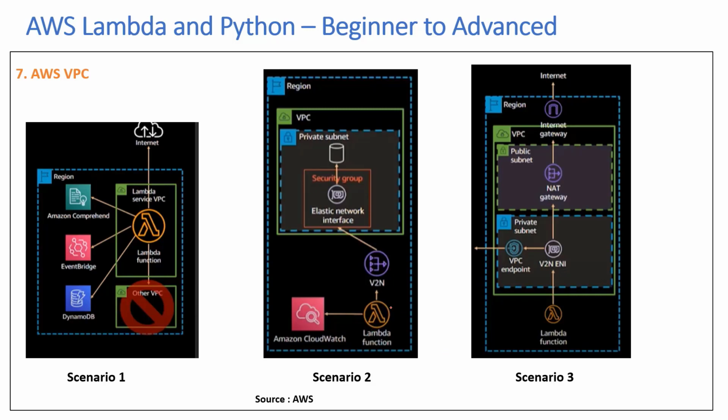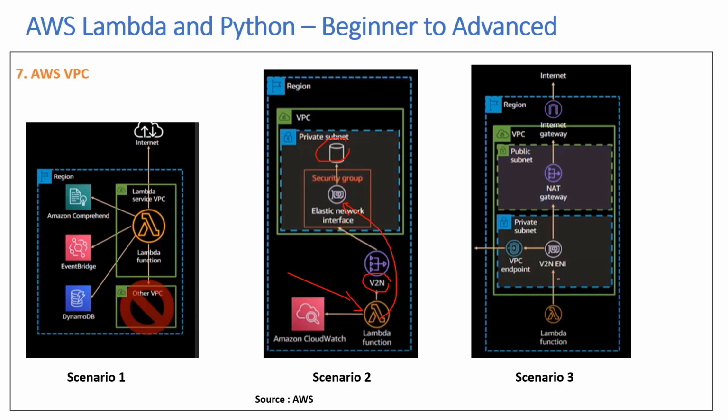So now if the Lambda function is invoked by some external service, say API gateway, and now it needs to connect to this RDS, it will connect to this ENI using the VPC NAT or V2N, and then based on the security group, if it has access, it will get the data and do some downstream processing.